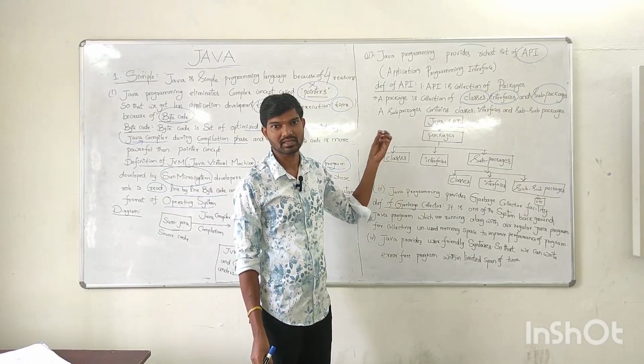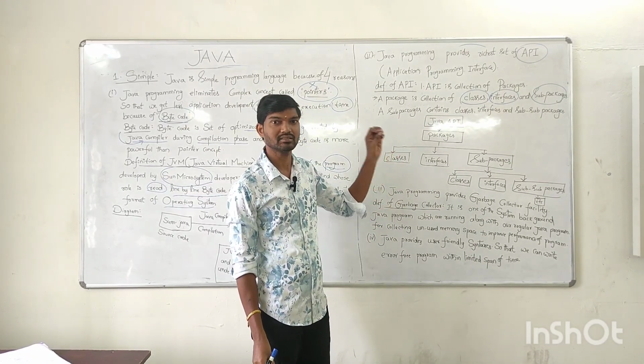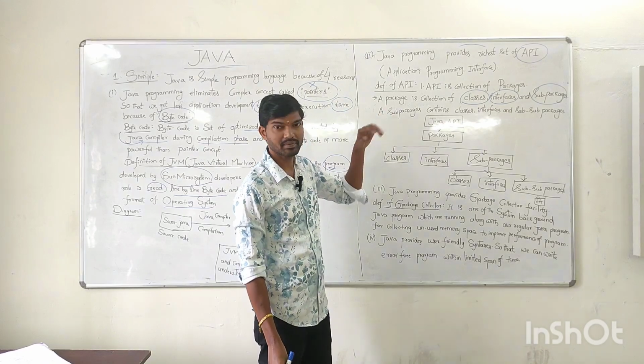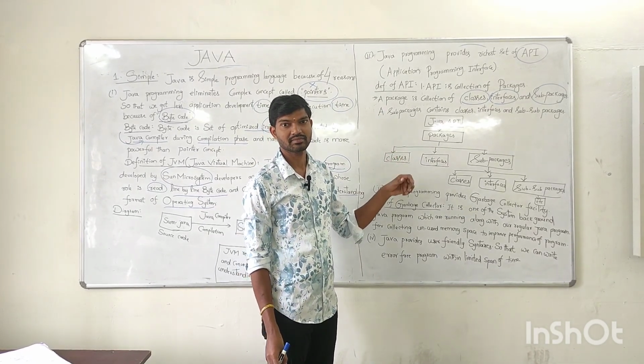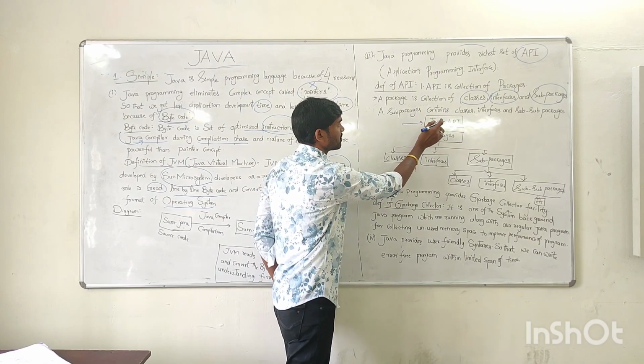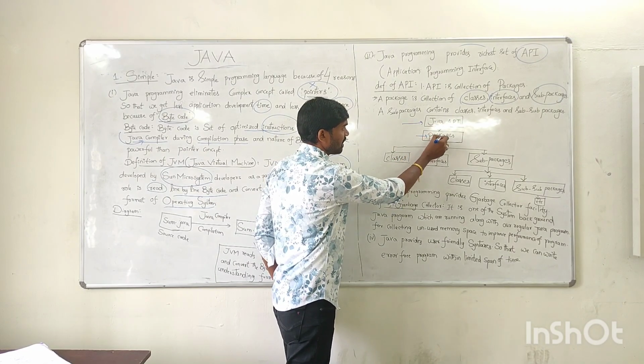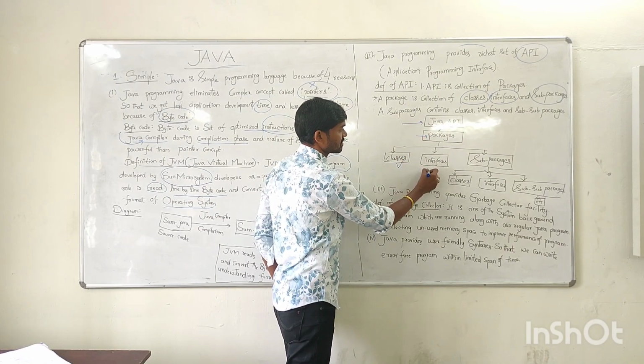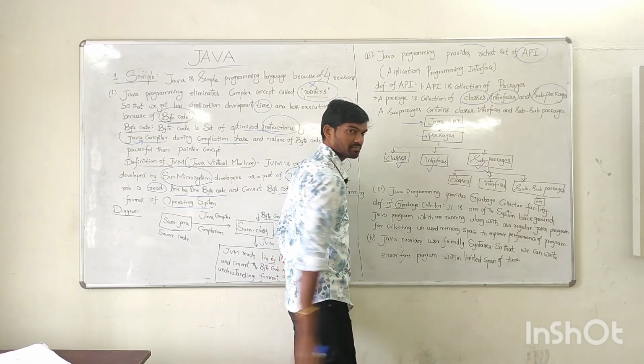What is an API? A collection of classes, interfaces, and sub packages. Again, sub packages contain some classes, interfaces, and sub packages. In a simple diagram like this, the Java API contains some packages, and these packages contain some classes, interfaces, and sub packages.